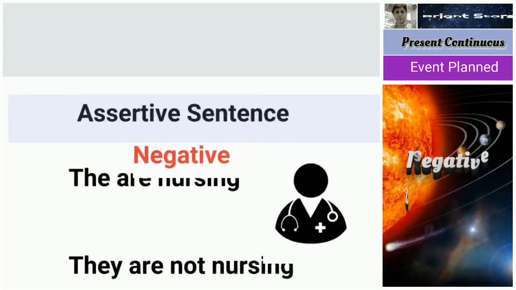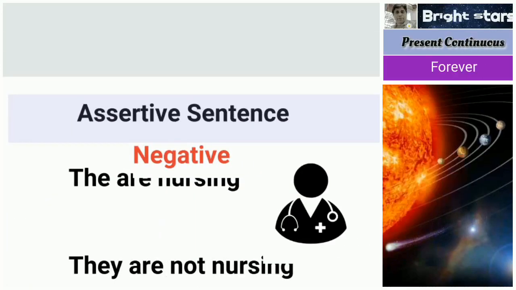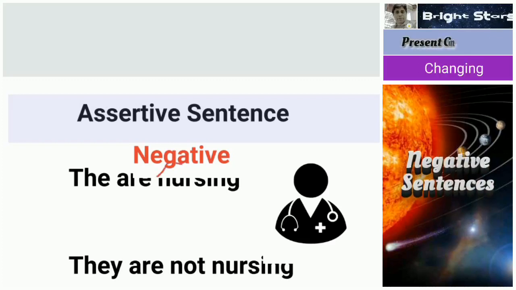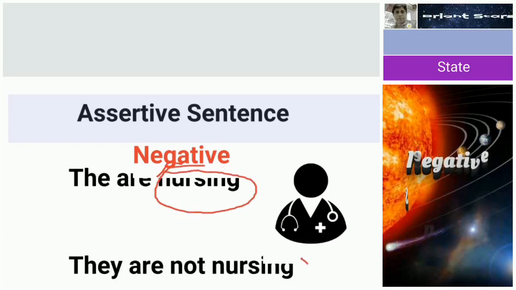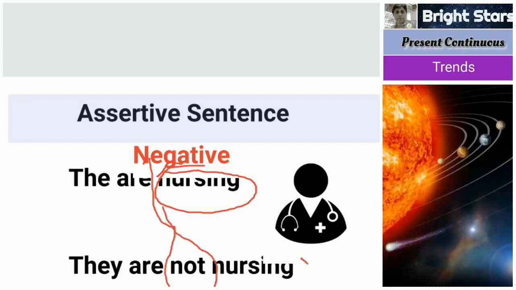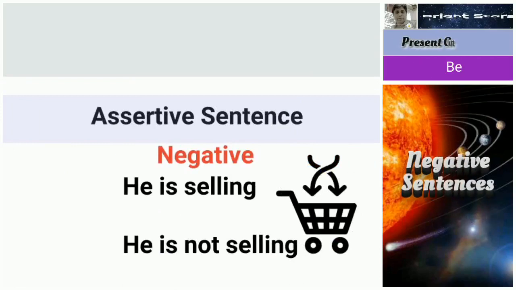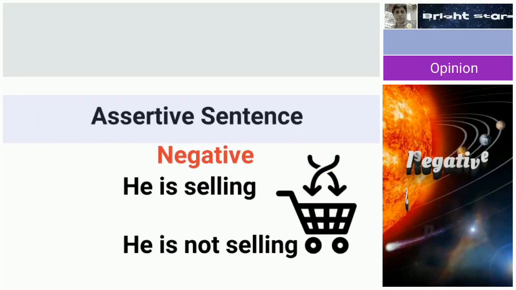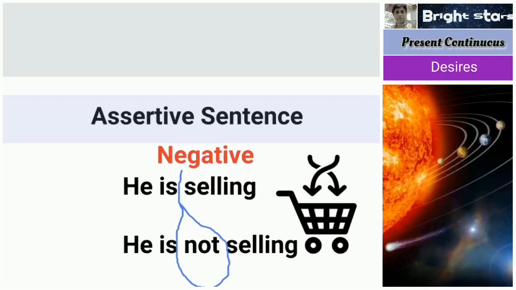So in the next one, they are nursing, they are not nursing. So here the word nursing is there. In between we are using not. They are not nursing. So next one, he is selling, he is not selling. So here what we do, in between is and selling, we put a not like this.